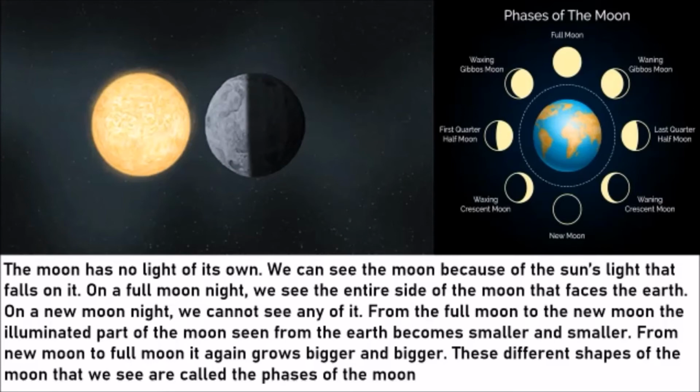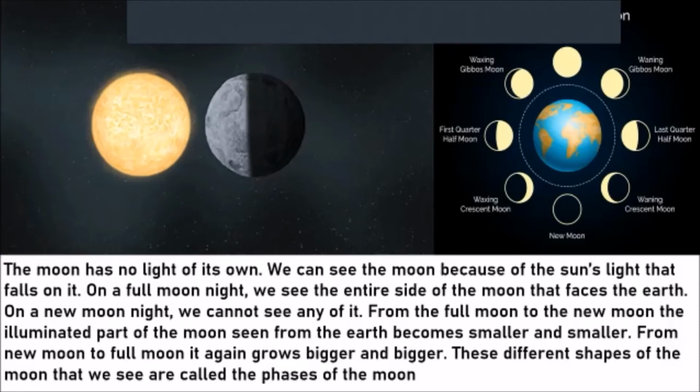Okay, let's try to understand. We can see the moon because of the sun's light that falls on it. On a full moon night, we can see the entire side of the moon that faces the earth. On a new moon night, we cannot see any of it. From full moon to new moon, the illuminated part of the moon seen from the earth becomes smaller and smaller. From new moon to full moon, it again grows bigger and bigger. These different shapes of the moon that we see are called the phases of the moon. Not faces, phases means stages of the moon.